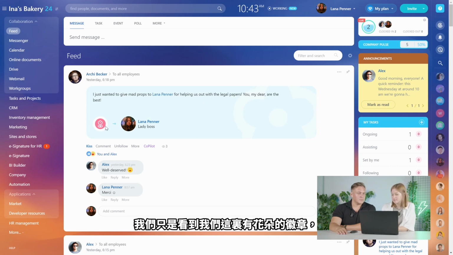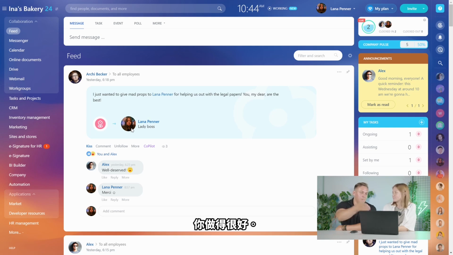We just see that we have the flower badge here, right? You can customize it. You can just decide whichever you like. Yeah, so basically you did something, you did a great job, and Archie Becker here acknowledges this, and he awarded you. He gives me mad props. Yeah, flower badge. That's nice. And that's obviously well-deserved, just like I commented here.